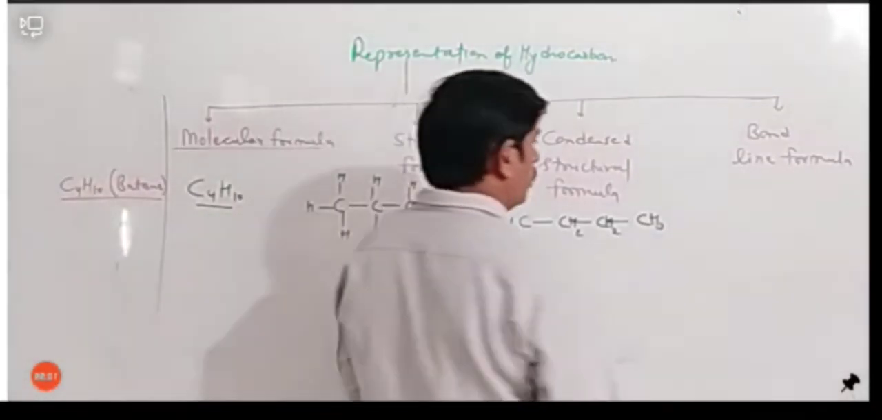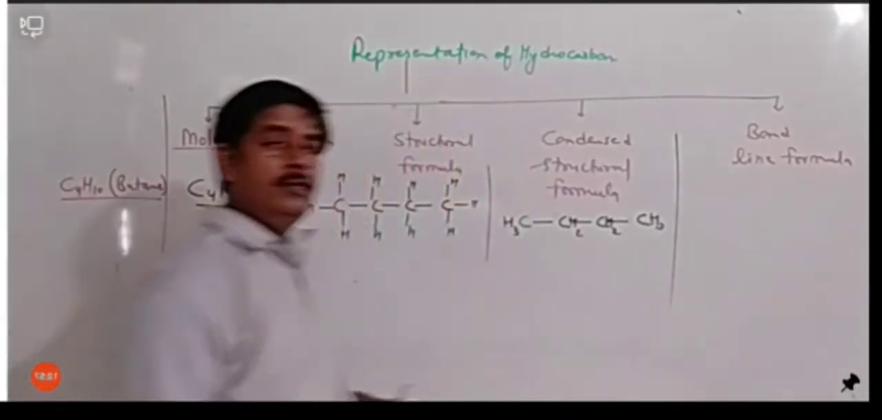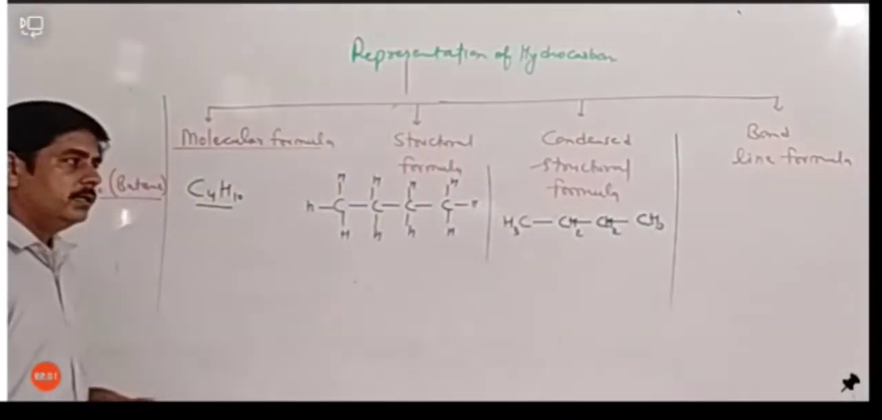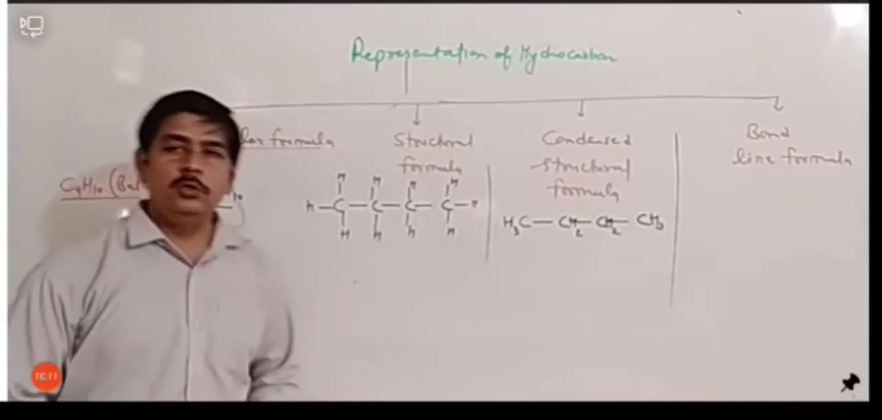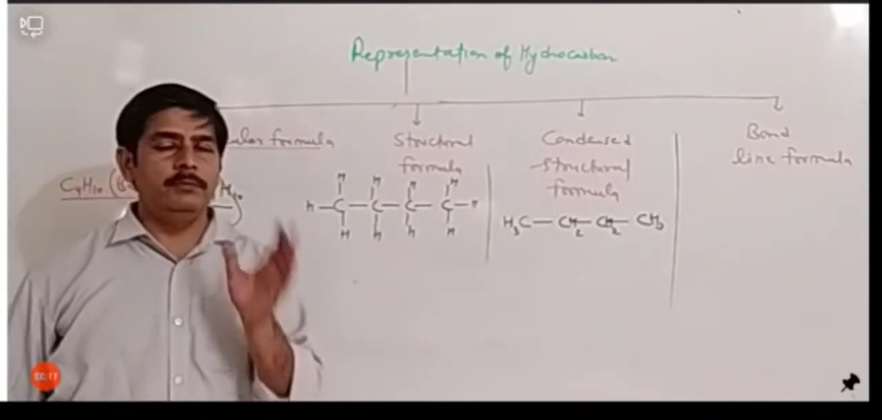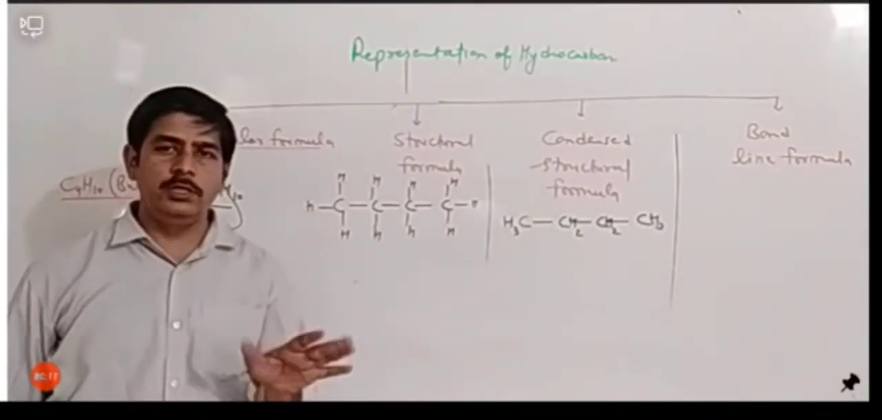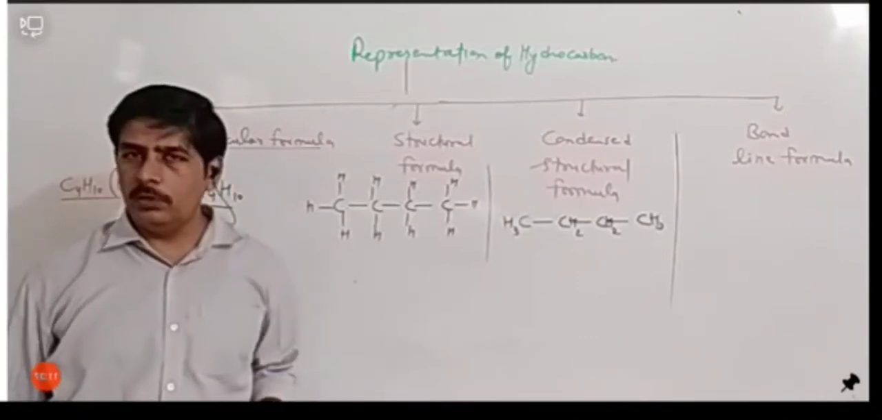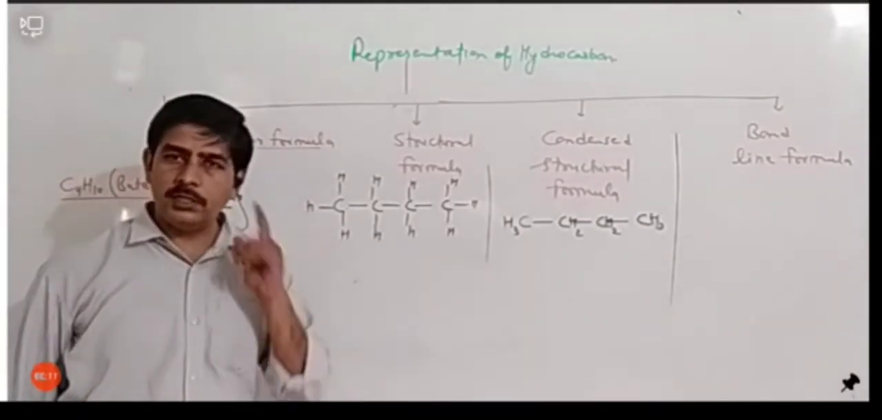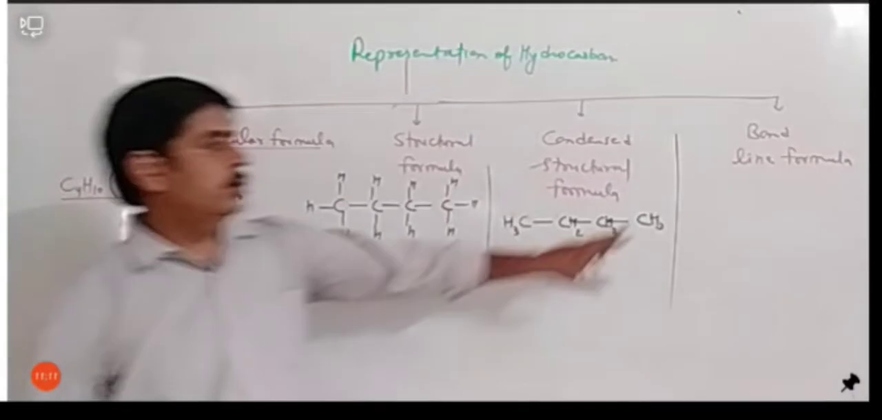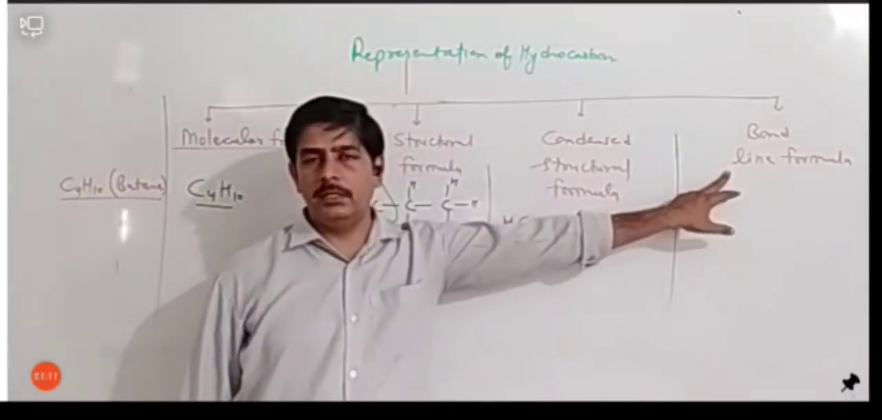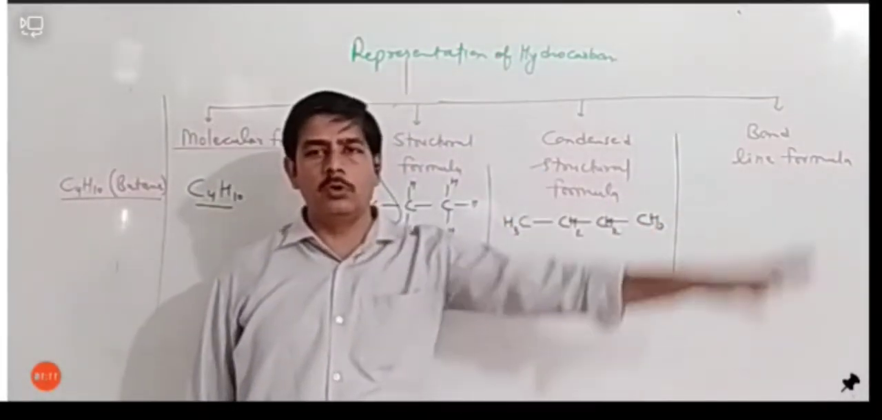And next is bond line formula. What is bond line formula? In bond line formula, we don't show any element, carbon and hydrogen. We don't need to show them. हम ना तो कार्बन को लिखते हैं, ना हम हाइड्रोजन को लिखते हैं. We only draw bond lines in it. इसमें हम केवल bond line को draw करते हैं.